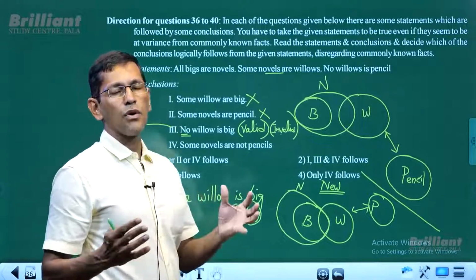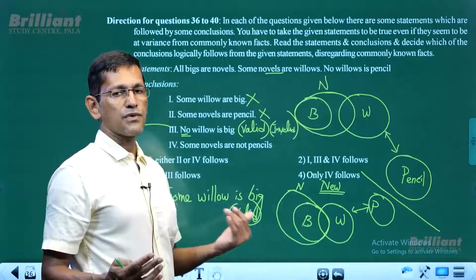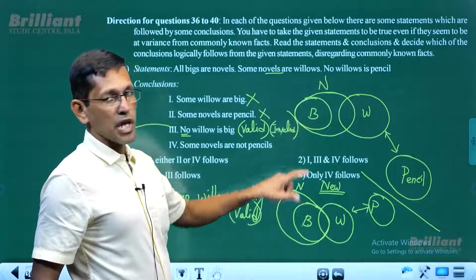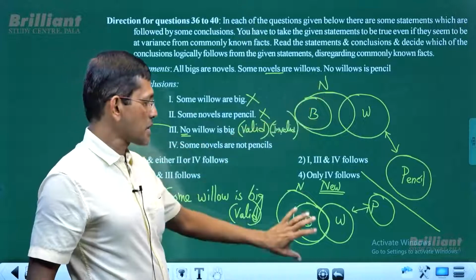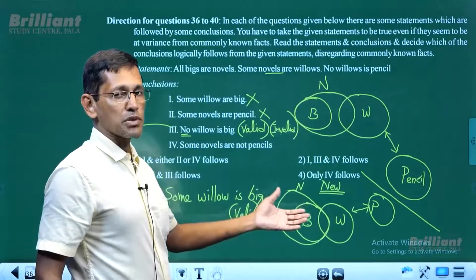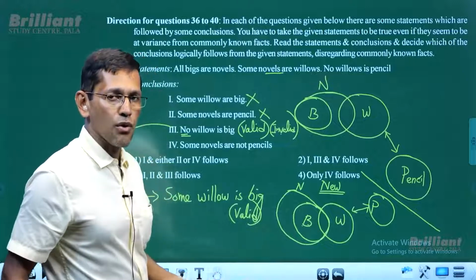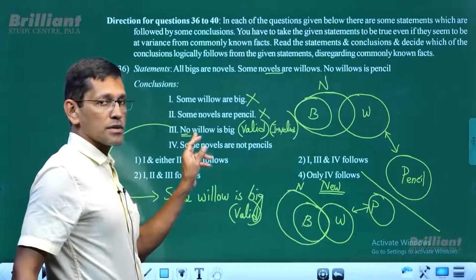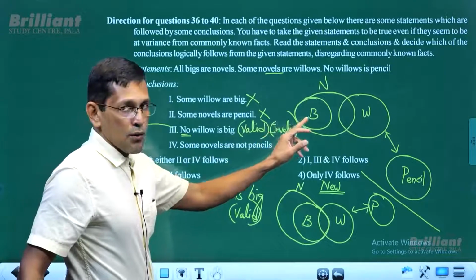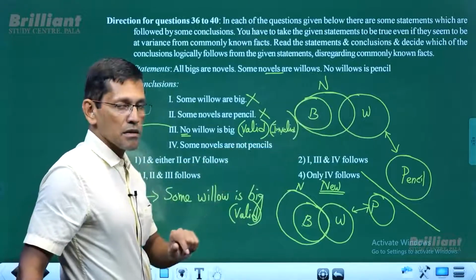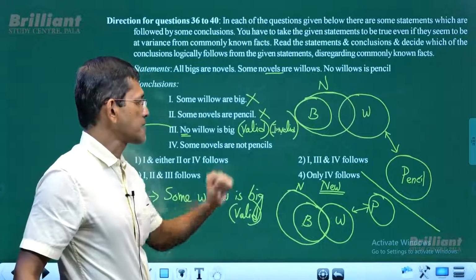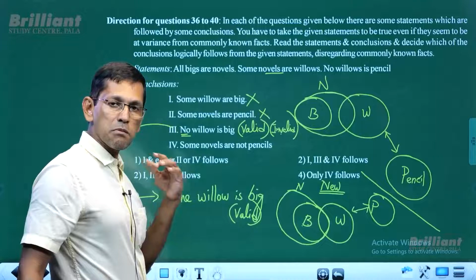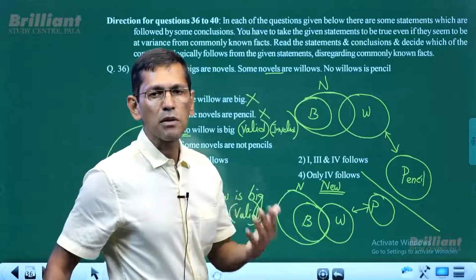We are not supposed to draw all those diagrams. It is not practical to find the answer for this question. Sometimes we may have 16 diagrams, 20 diagrams, 24 diagrams between these two diagrams. This is the minimum overlap, this is the maximum overlap, and many other diagrams are possible. But what we are looking for here is that this conclusion is valid for one diagram, the basic overlap or basic intersection, and it's invalid for another diagram. If this conclusion follows, it must be valid for all possible situations.